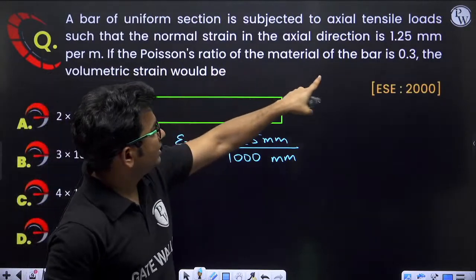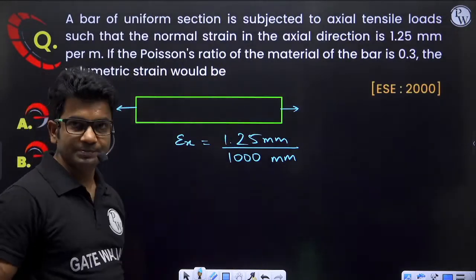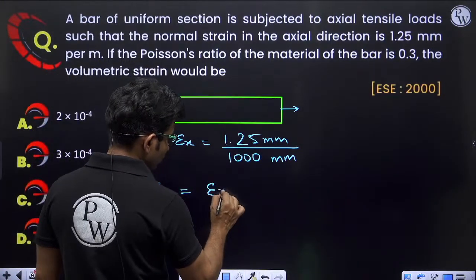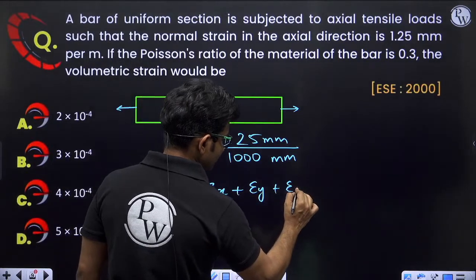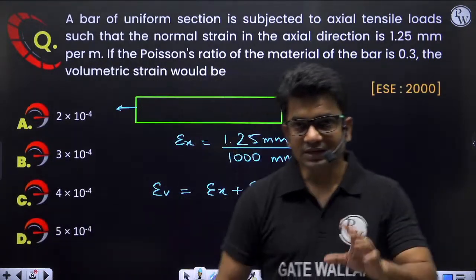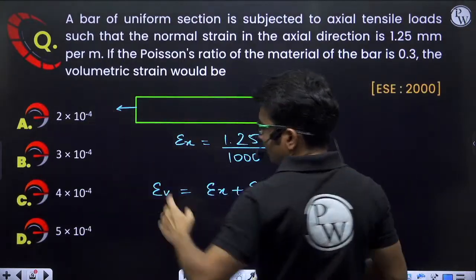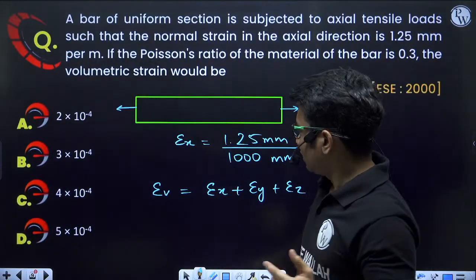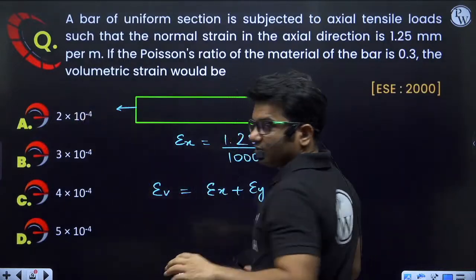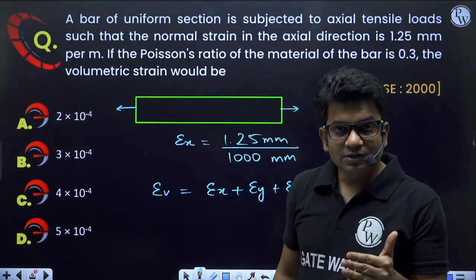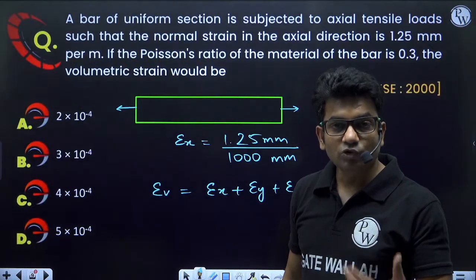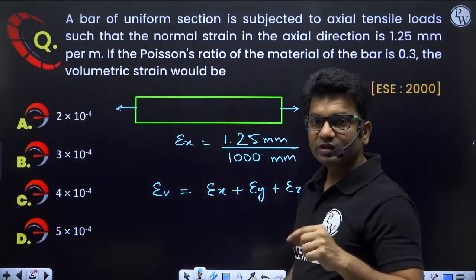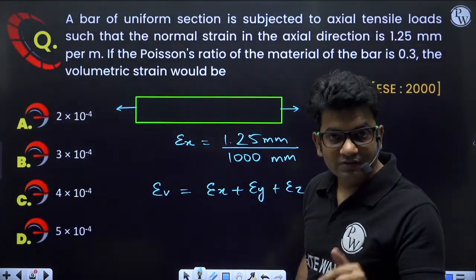If the Poisson's ratio of the material of the bar is 0.3, the volumetric strain would be. So we have to calculate volumetric strain. Volumetric strain will be equal to epsilon x plus epsilon y plus epsilon z. Now just tell me, because of this axial loading, will there be only axial strain or will there be strain in other directions also? Strain will come in other directions also.